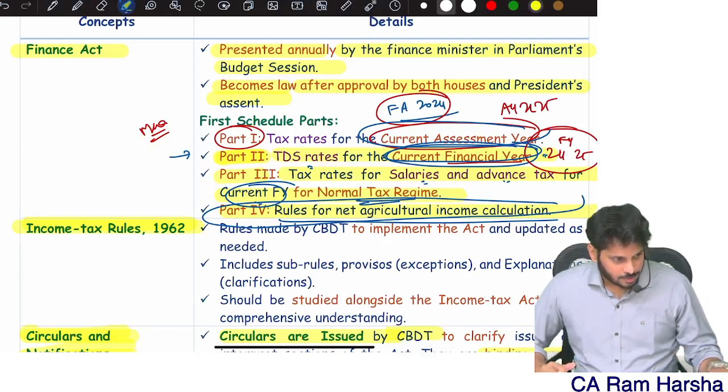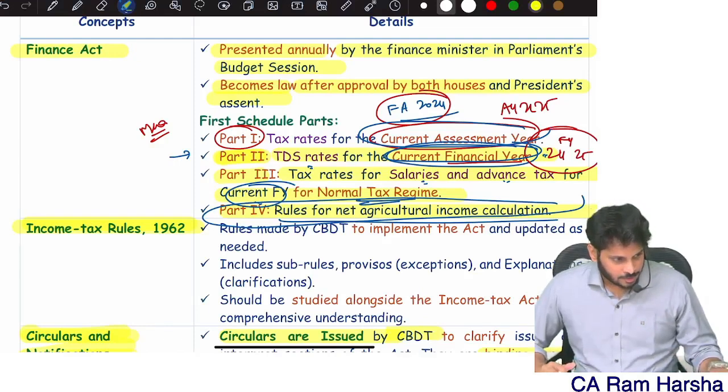Now look at regular or normal income, regular tax regime or normal tax regime. What are the tax rates? Remember I told you: whenever a question is there in exam from tax computation, first you should check whether the SSC is resident or non-resident. Then you should check default tax or optional tax. After you decide both of these, then you think about the tax rate. Normal tax regime, individual, resident. What is the tax rate applicable?